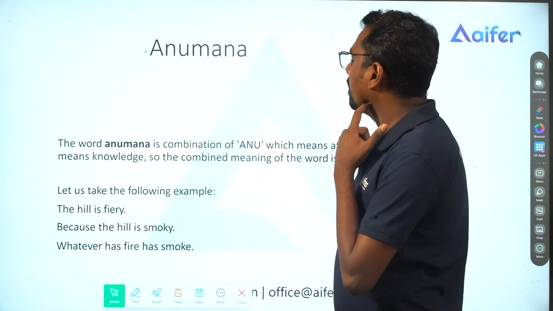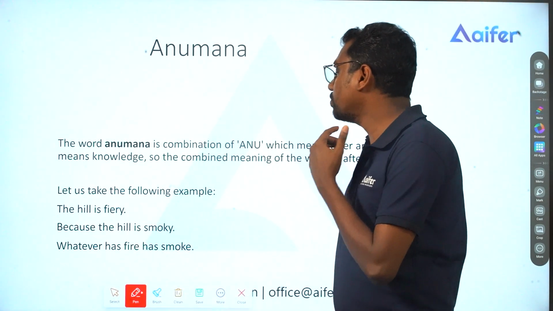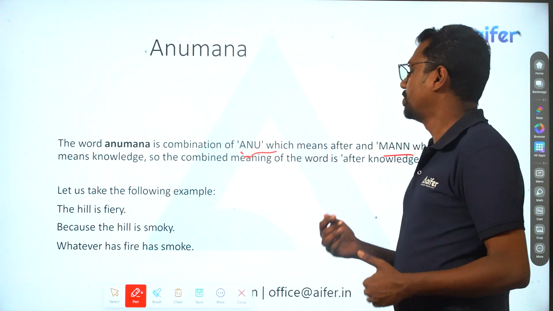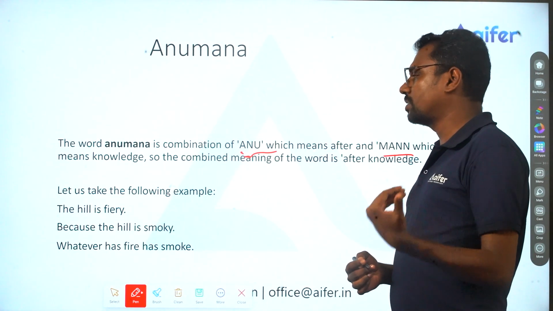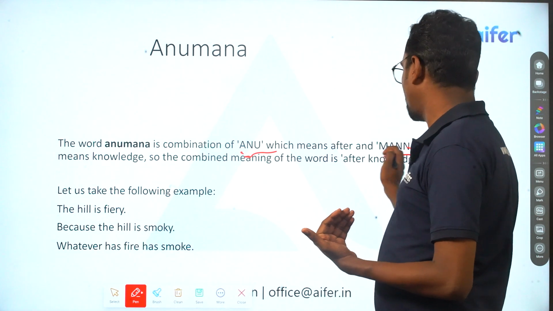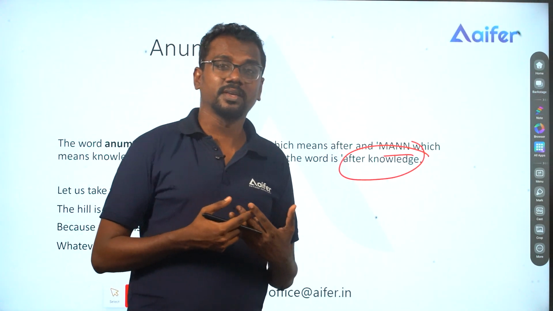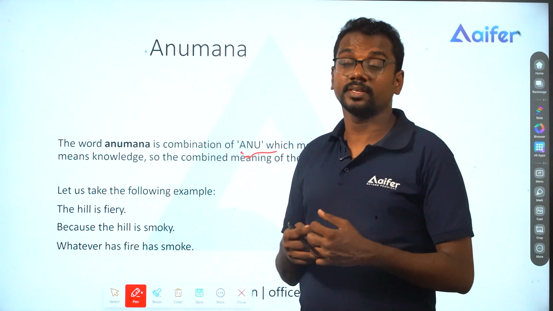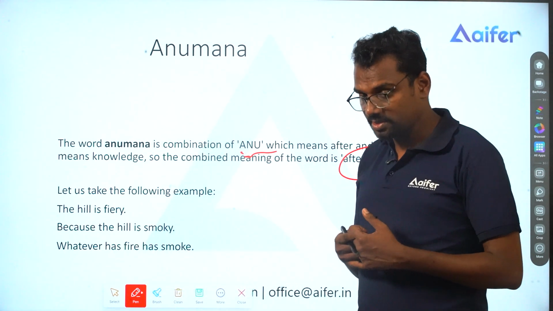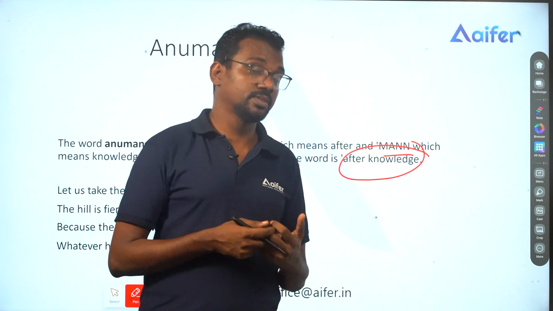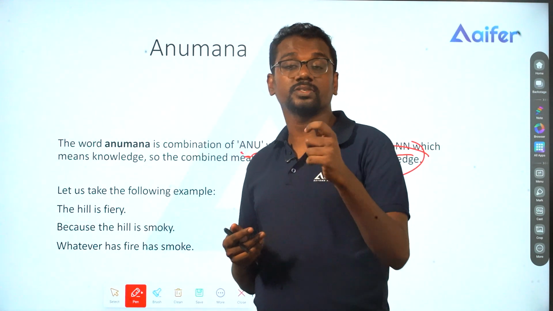The word Anumana is a combination of Anu and Man, which means after knowledge. For example, the most common example related to Anumana, which I have already discussed: we are walking near a hill, we see smoke on the hill, and we conclude that there is fire on the hill.